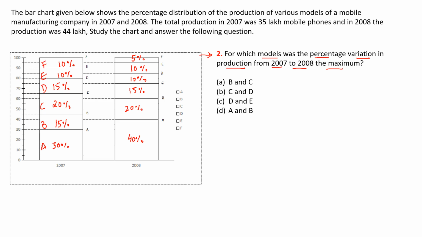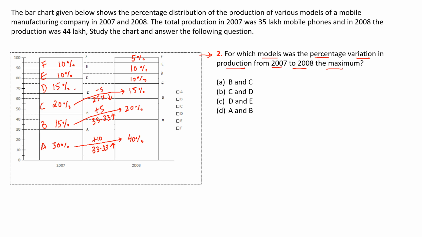So let us see the percentage variation. For A that is going from 30 to 40, that means plus 10 increase, 10 over 30 is 33.33% increase. For B it is 15 to 20, that means plus 5 over 15 is 1 by 3, that is again 33.33% increase. For C it is 20 to 15, that means 5 drop, so 5 over 20 is 25% decrease.